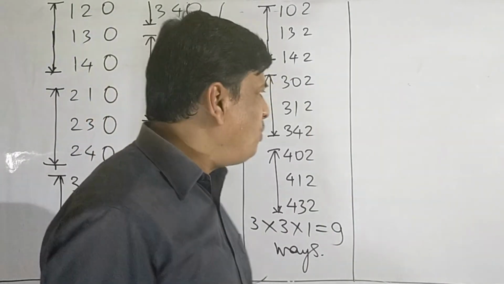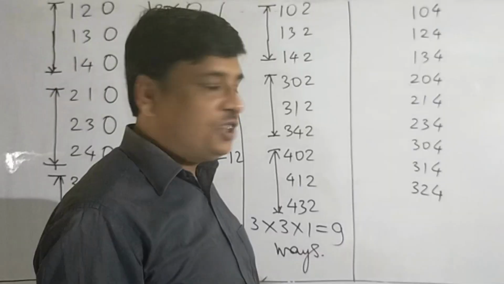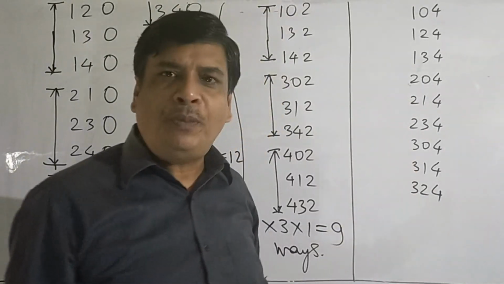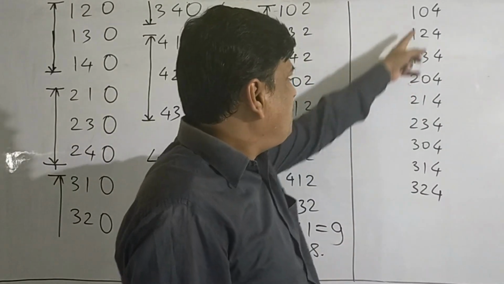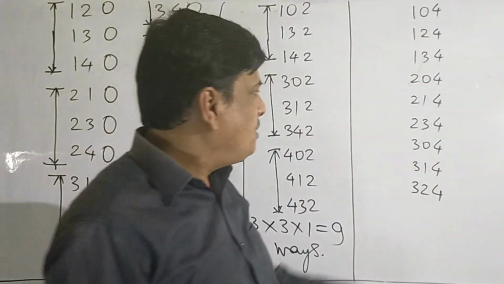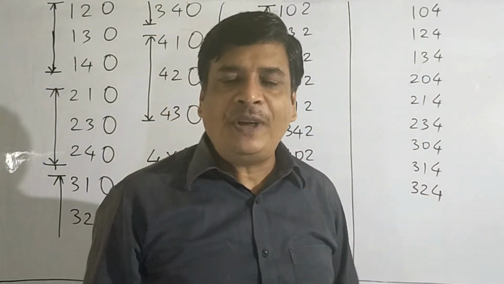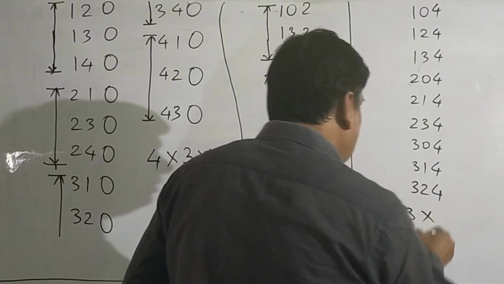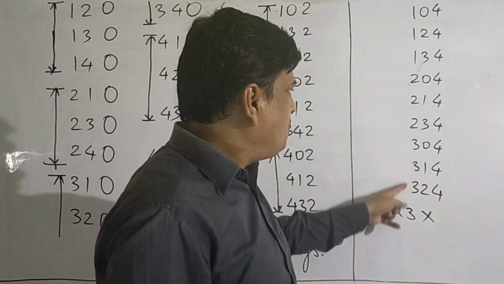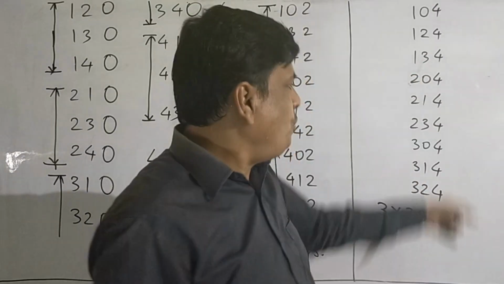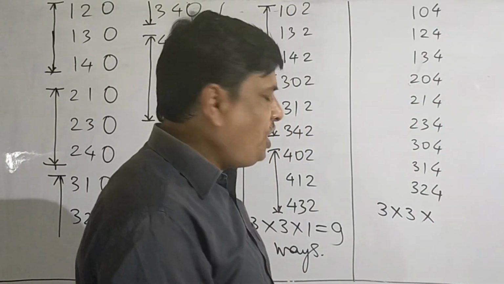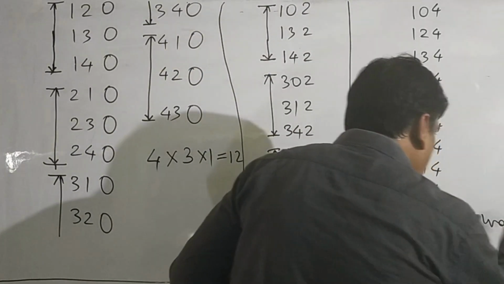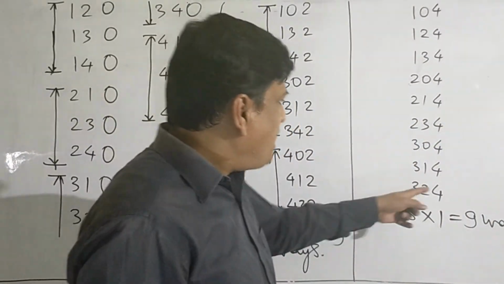While taking unit place 4, it is possible to fill the 100 place in 3 different ways, either by 1 or by 2 or by 3. For each choice of 100, there are 3 choices for the tens place. If we are taking all the even numbers with unit place 4, when we count, here also we get 3 ways of forming the 100 place, 3 ways of forming the tens place, and 1 way of filling the unit place. Then by counting these all, we get the total number, 9 even numbers of 3 different digits having unit place 4.